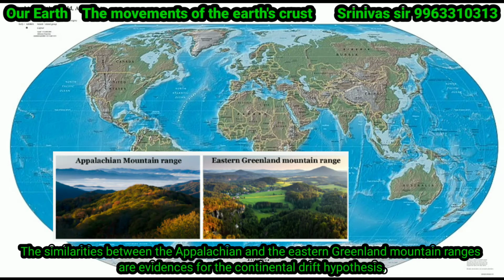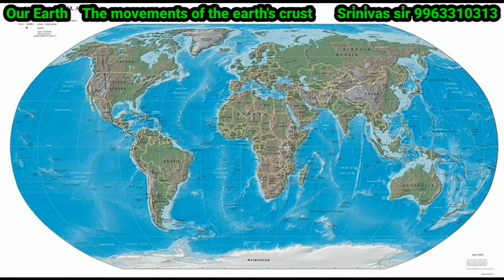The similarities between the Appalachian Mountains in North America, the eastern Greenland Mountains in Greenland, and the Scandinavian Mountains in Europe are second evidence for the continental drift hypothesis. Alfred Wegener found the same types of rocks in these three regions, which are situated far from each other.